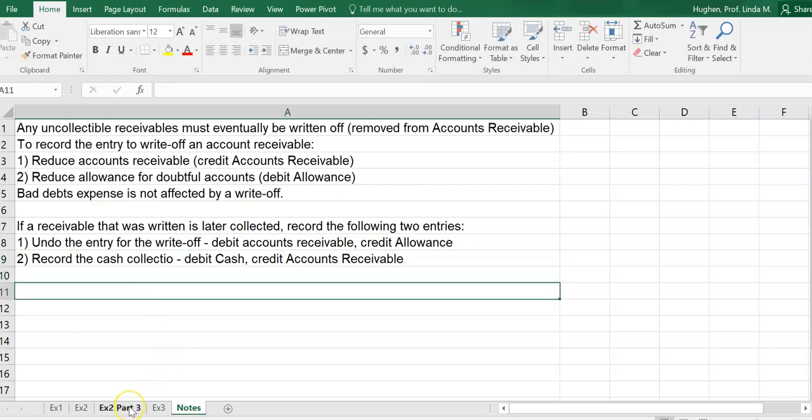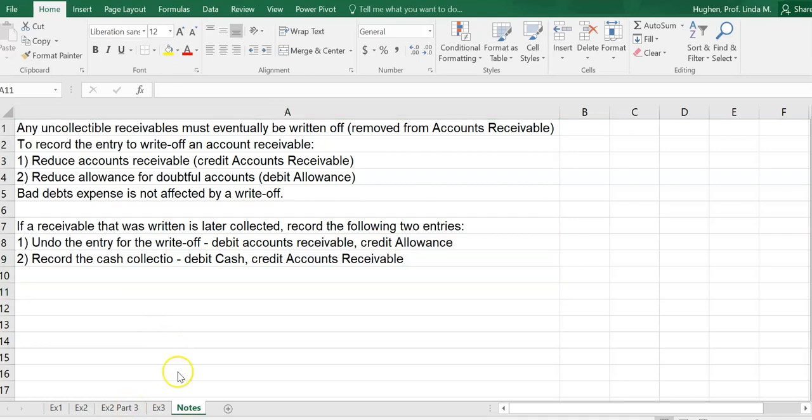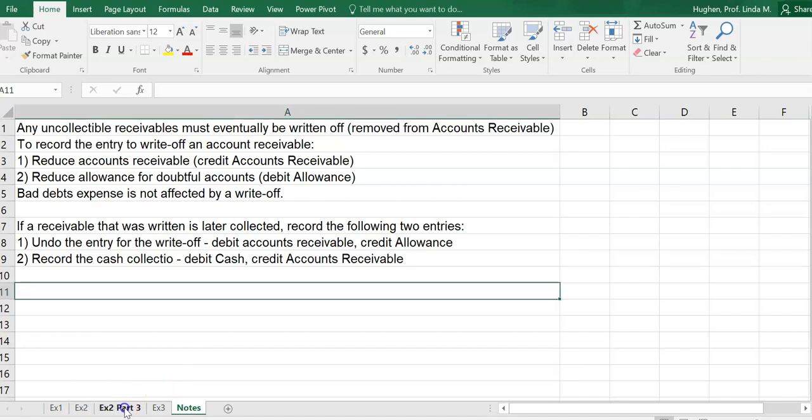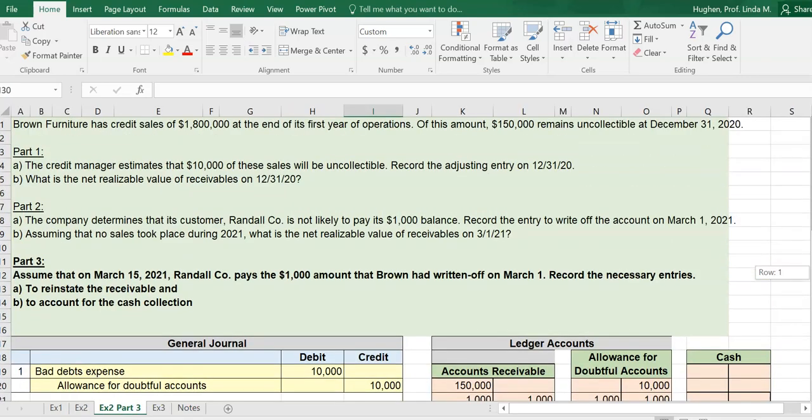Okay, let's move on. How does a company come up with how much its bad debts expense is going to be? Let's go back to our example where we had example 2, parts 1, 2, and 3. In part 1, we said the credit manager estimates that $10,000 of the credit sales will be uncollected. So one method of estimating is to say, what is our sales, or more specifically, what are our credit sales?